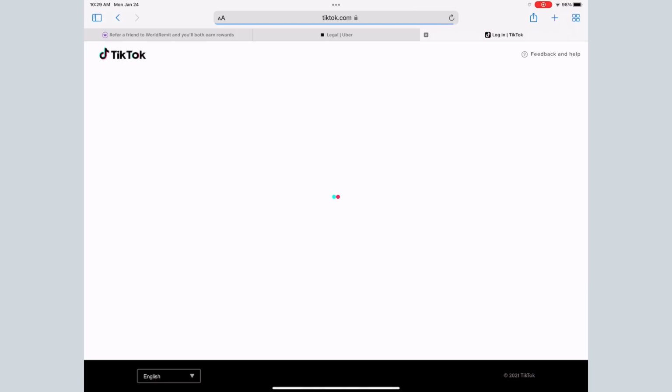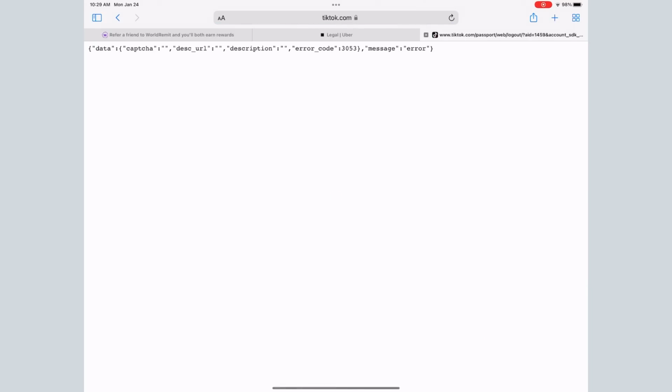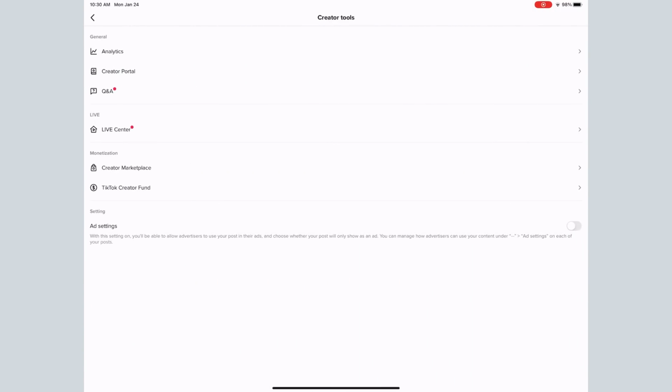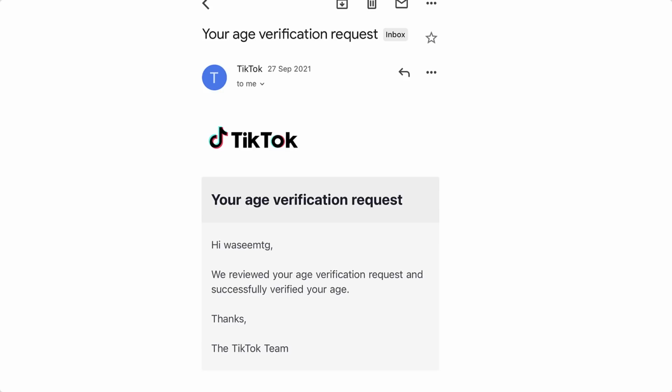And guys, it only takes 5 to 10 minutes and you will get an email that says congratulations, your ID has been successfully verified. So no worries, this error sometimes comes, you can just close the app and go back into TikTok. In my case, as you can see, I opened TikTok, I went to Creator Tools, then I clicked on the monetization page, and you can see that it says under review. So guys, they basically take a maximum of 5 to 10 minutes, and you will get an email saying congratulations, your ID has been verified and you are approved for the Creator Fund program.